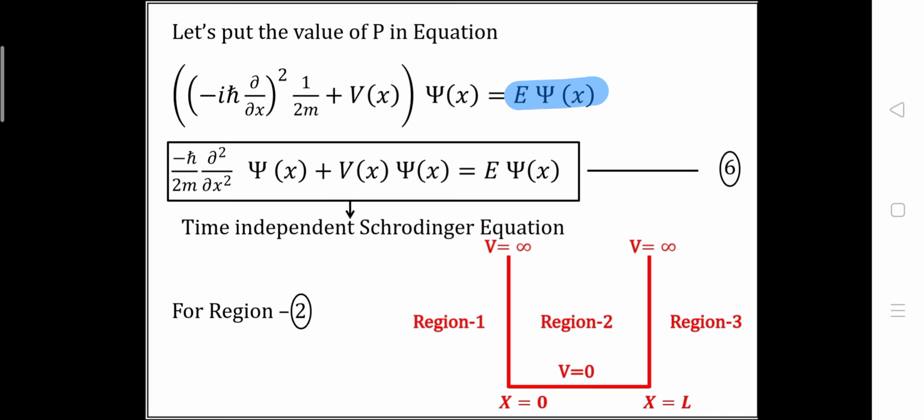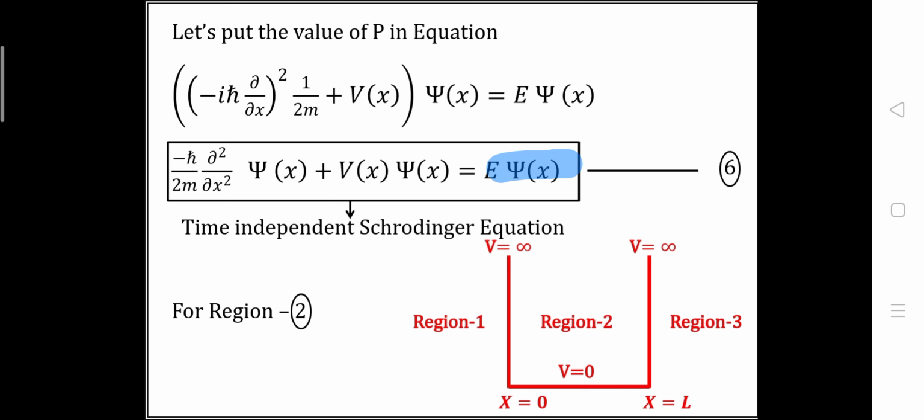And finally, if we do the square of iota, we will get plus i square, and what is the value of i square? It is minus 1. So here we will get minus 1 into h cross square upon 2m del square by del x square psi of x plus V of x psi of x is equal to E psi of x.